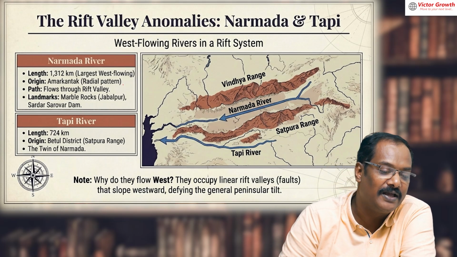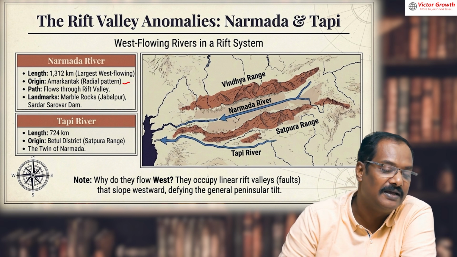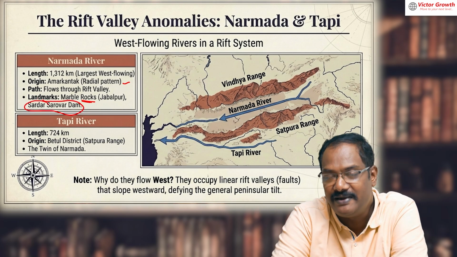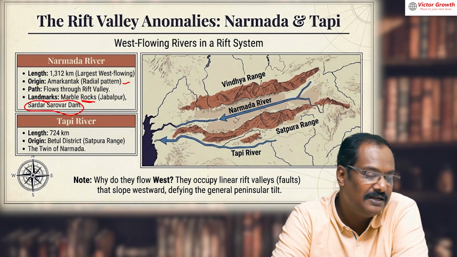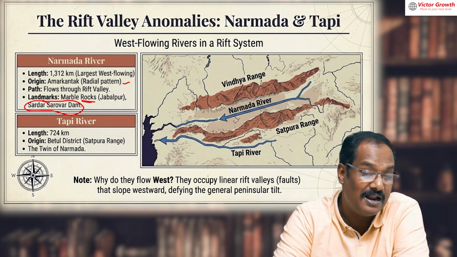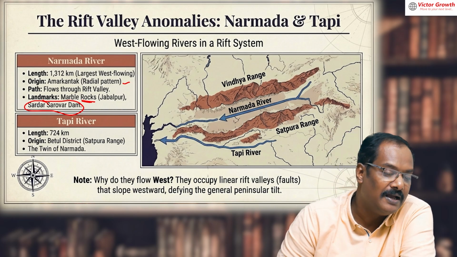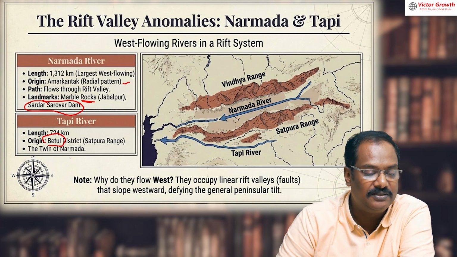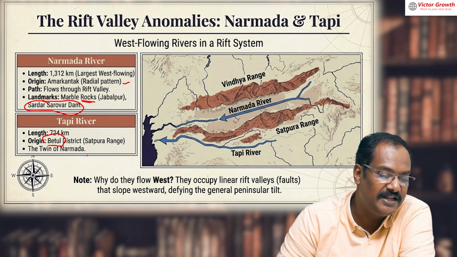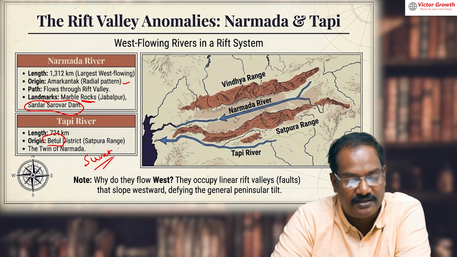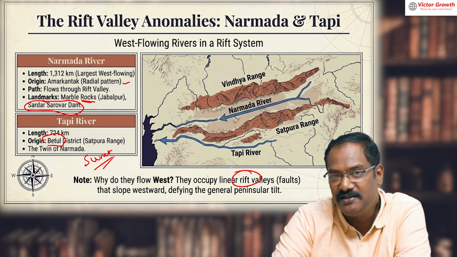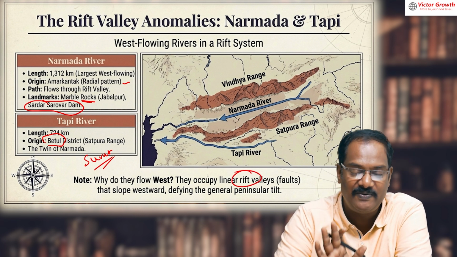Okay, west flowing. Radial pattern we discussed about Amarkantak. Okay, they have got rock marbles. Please write down rock marble. Sardar Sarovar Dam is in Narmada. Sardar Sarovar Dam and Statue of Unity is also in Narmada. Narmada is the largest west flowing river. And coming to Tapi, Tapi starts from Betul. It is also flowing west side. The city of Surat is located on river Tapi. So whatever question they are asking about Narmada and Tapi, you have to straight away write that Rift Valley is the answer.